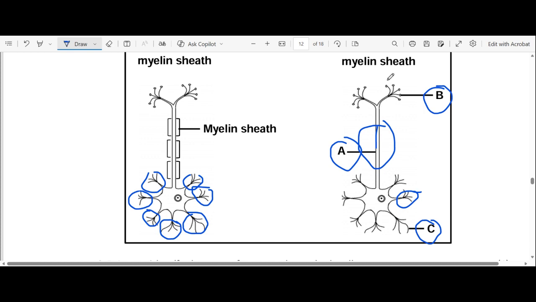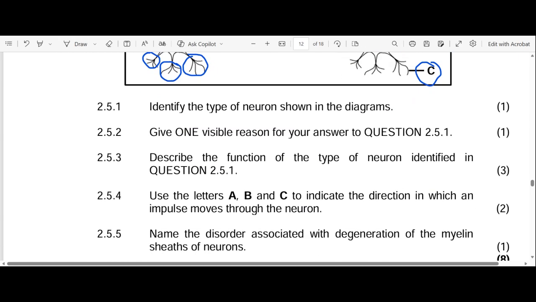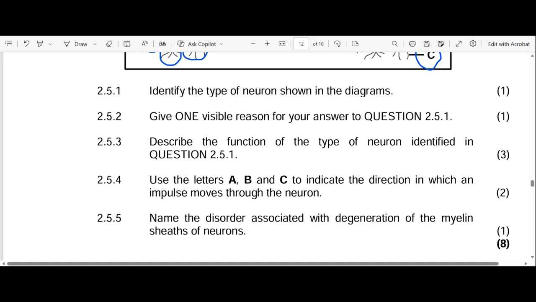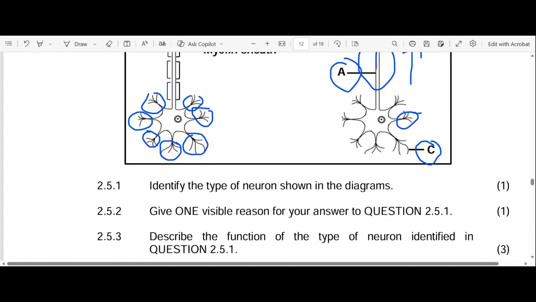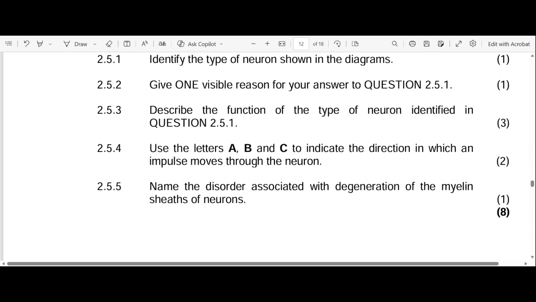Then you have your B. So this is the direction of the impulse. So it's going that side. So it's from CAP. So that's the direction of the impulse. But firstly, you need to identify your dendrites. Then it becomes easy for you to identify the direction of the impulse. So your answer becomes CAP.